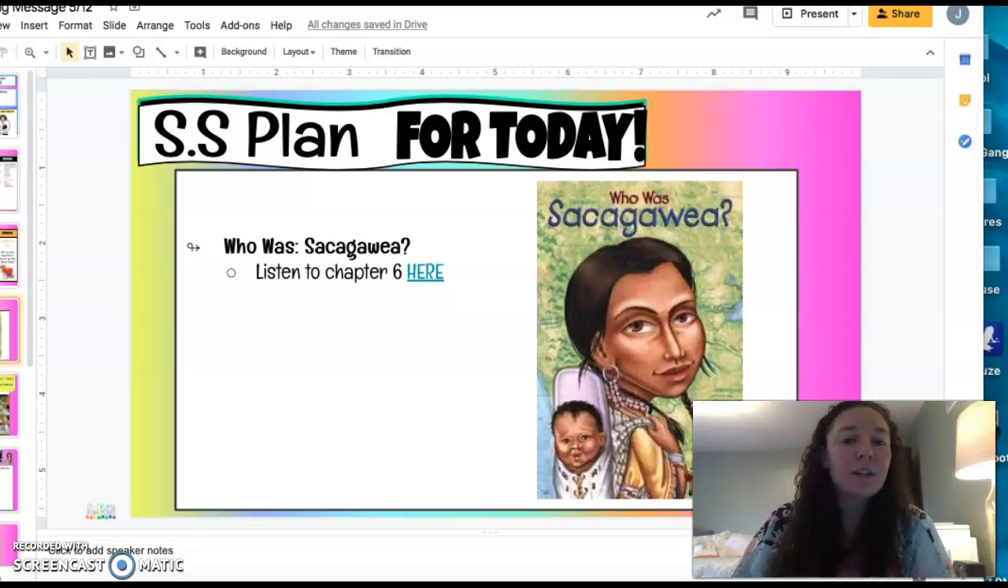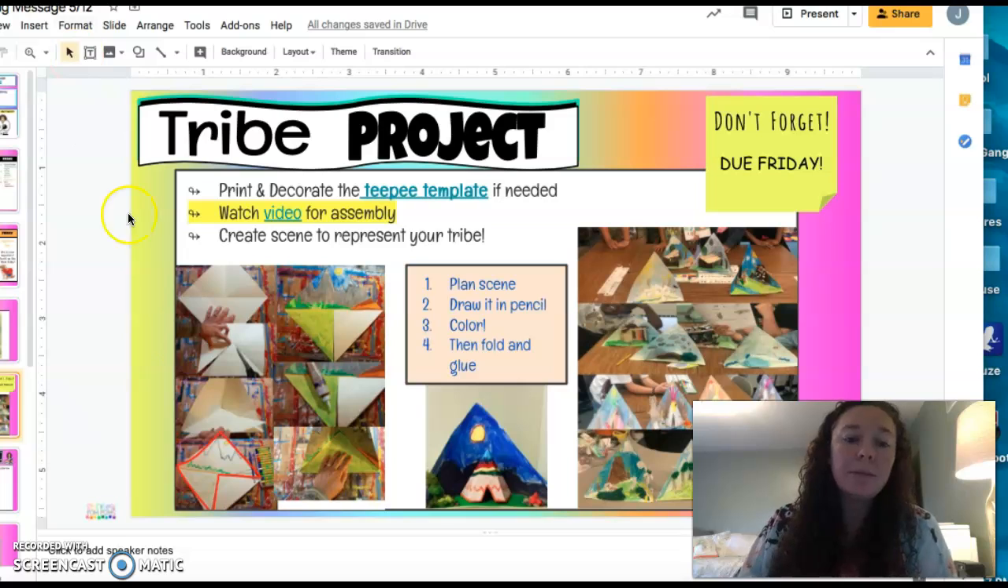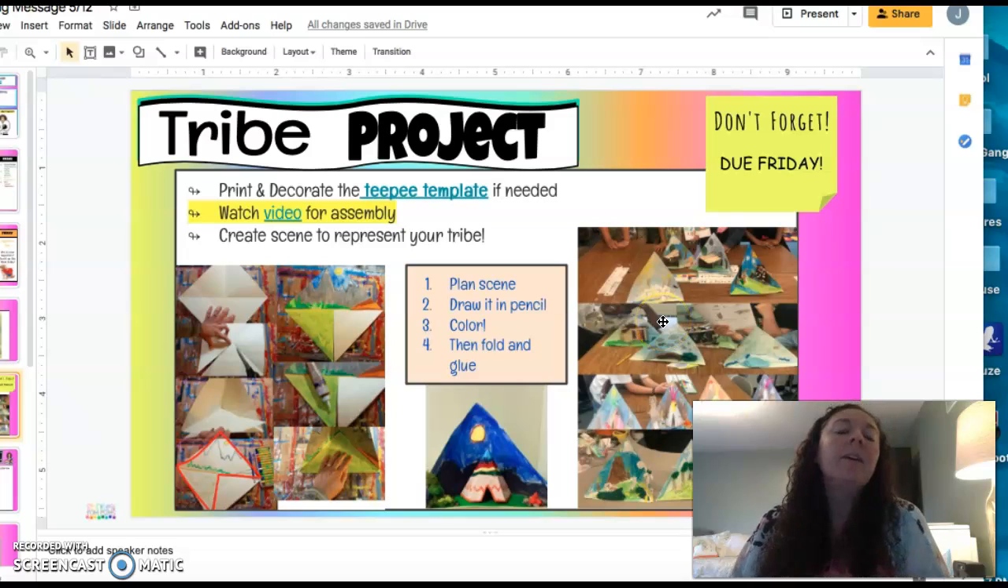Here is Sacagawea chapter 6. Here is your tribe project slide. It's loading. Again, you want to make sure that you make the background setting, and then you want to decorate the inside using one of the subtopics that you've been researching, or food, clothes, jewelry, hunting, habitat or shelter, whatever it is that you want to do. Get creative. You can use paper, you can use things from outside, tissue paper, popsicle sticks, straws, whatever you want.